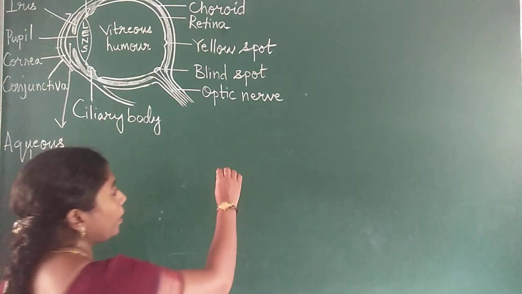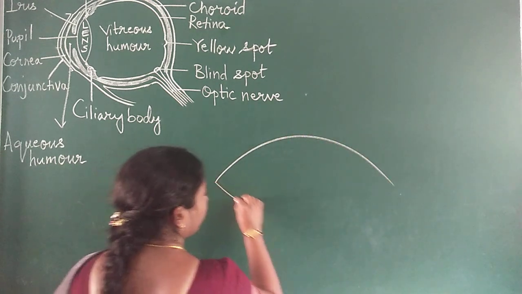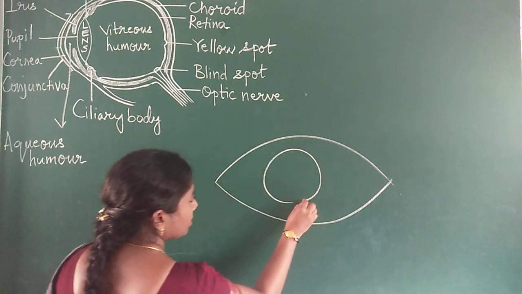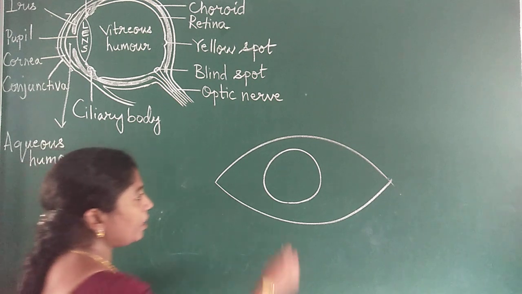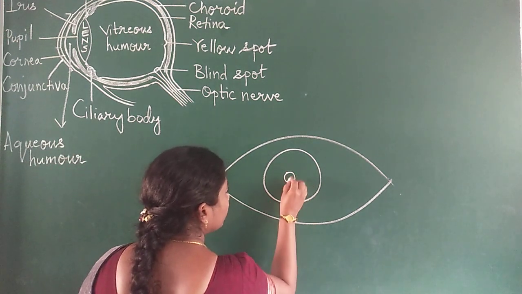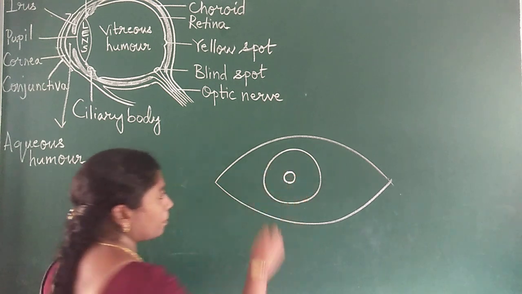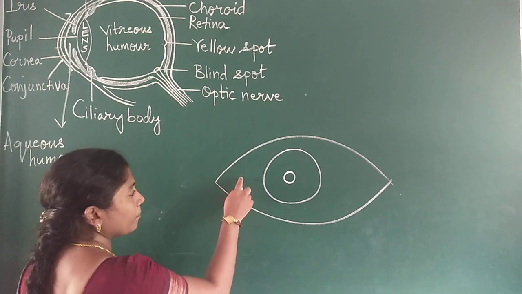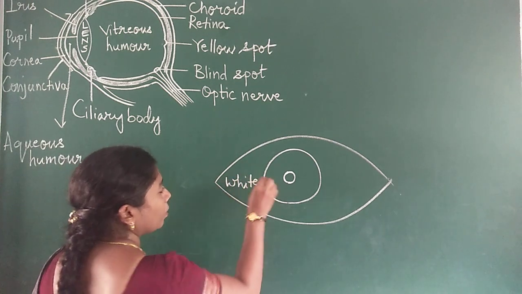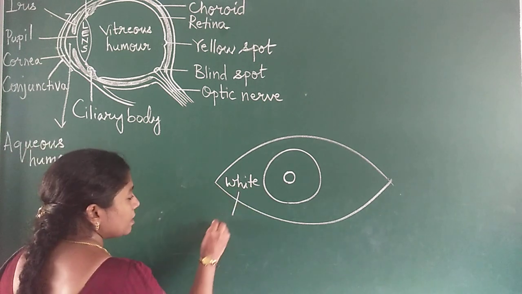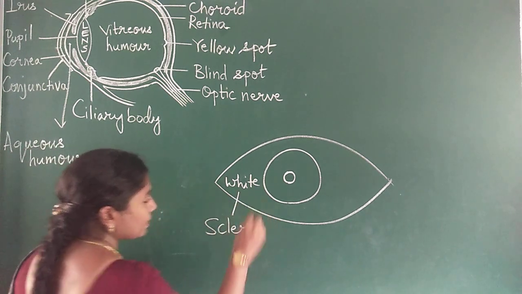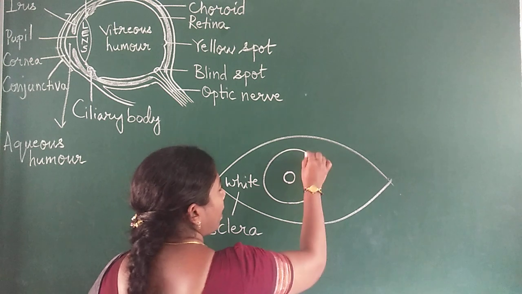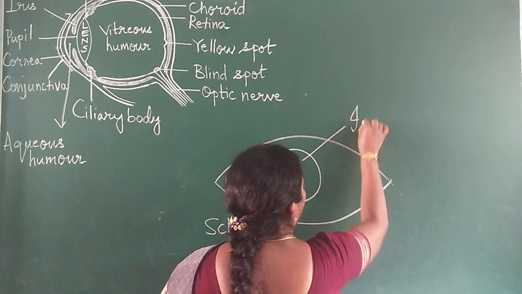First of all, when you look at an eye like this, you see a black part, and then inside you observe one other part like this. 3 important parts. Let us see this. So this is the white portion of your eye, which is called the sclera, the sclerotic layer. And this black part is called the iris.